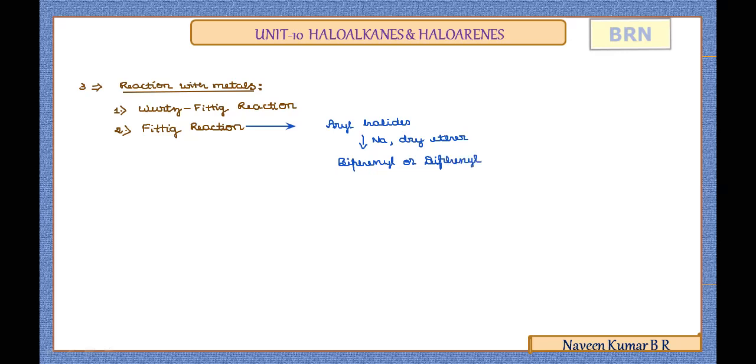The question is, explain the Fittig reaction with an example. Directly you can take two aryl halides treated with sodium metal to show the biphenyl product. Or the question may be asked, how is biphenyl prepared? Explain with an equation, they may ask. Or what is the name of the reaction in which biphenyl is obtained by treating haloarenes with sodium metal? Hence, you can practice the various ways of asking the question. If you know the concept, then answering the questions will be easier.